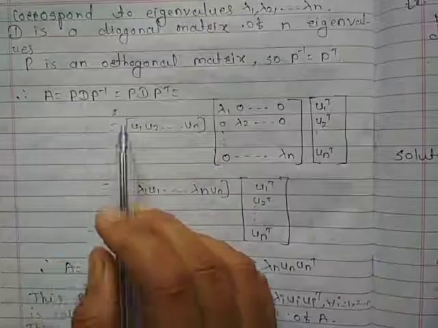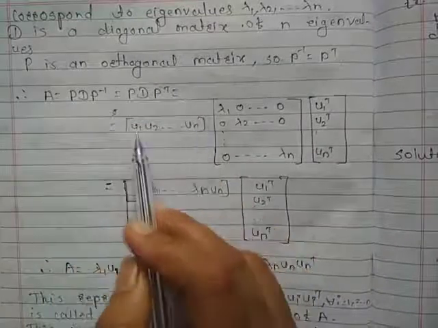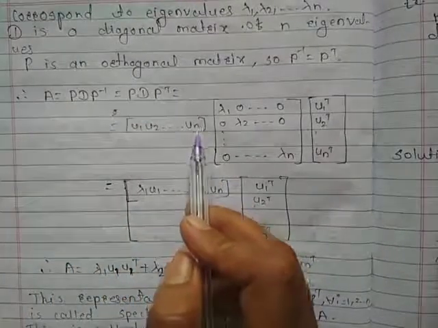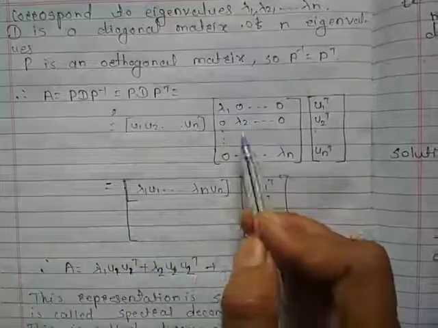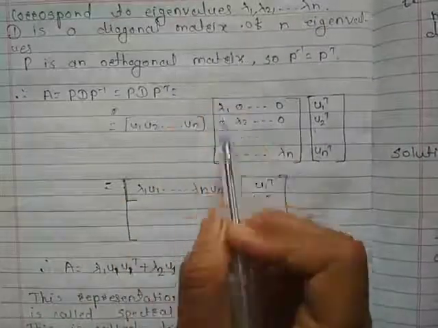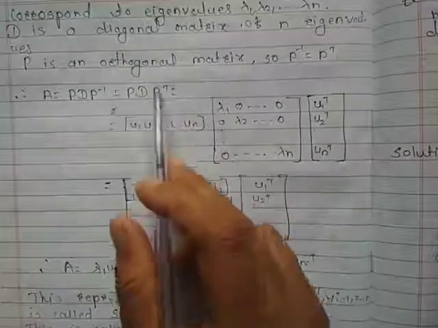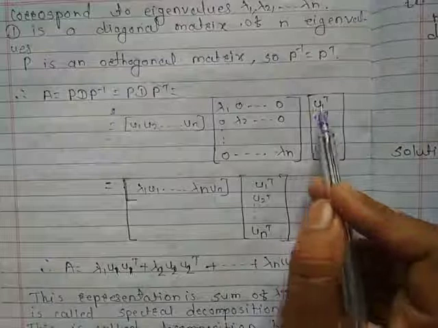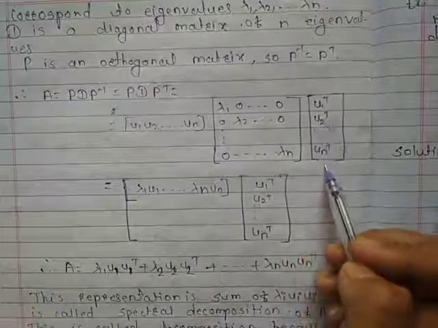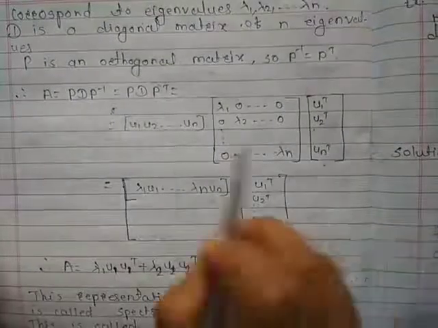So here P is the matrix u1, u2, and so on up to un. D is a diagonal matrix with lambda 1, lambda 2, and so on up to lambda n as eigenvalues. And P transpose is the matrix u1 transpose, u2 transpose, and so on up to un transpose.